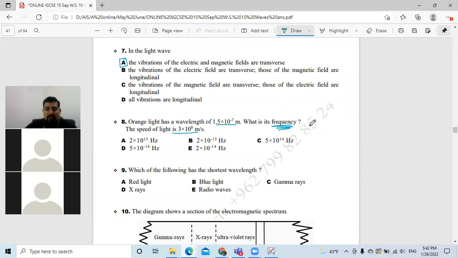Okay, you will use the formula V equals F lambda. So F equals V over lambda, which is 3 times 10 to the power of 8 over the wavelength, which is 1.5 times 10 to the power of -7. And the answer will be 2 times 10 to the power of 15. And it will be what? Exactly, it will be A. Thank you Ibrahim and Adham, the guys who participated. Next.